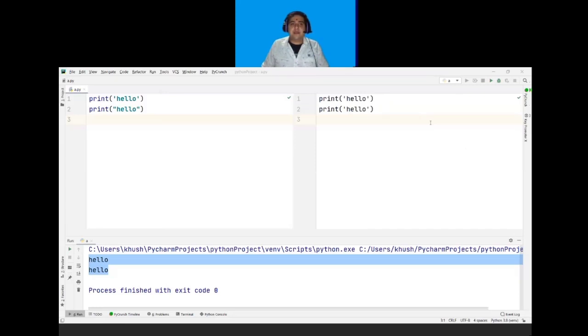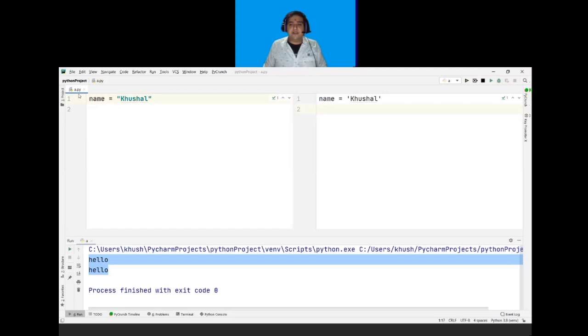Now, if I want to assign my string to a variable, it will be done with the help of a variable name followed by an equal sign and the string. So for example, if I want to store my name in a variable, I will simply write name. So name here is a variable followed by an equal sign, and in double inverted commas, I will mention my string. So here I will mention Khushal.